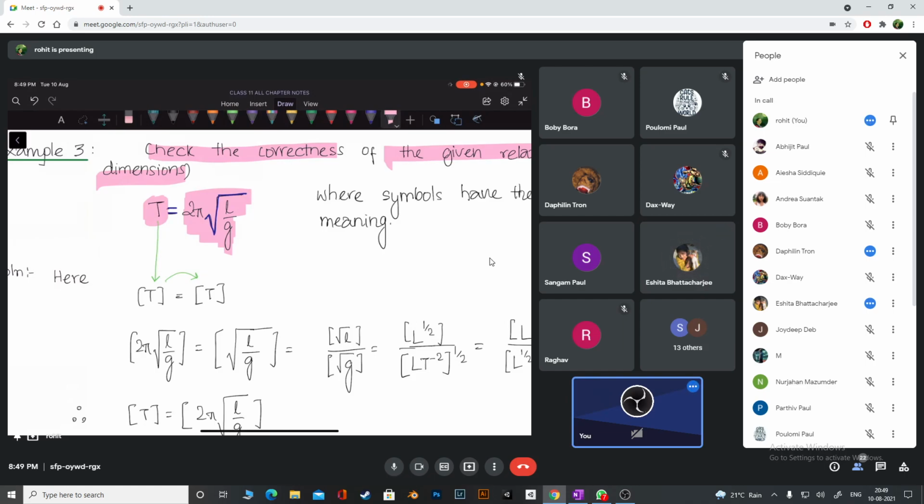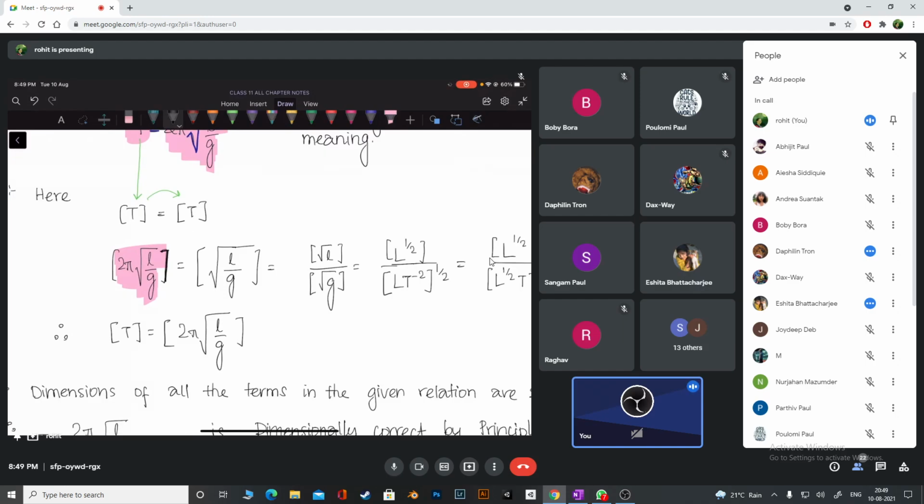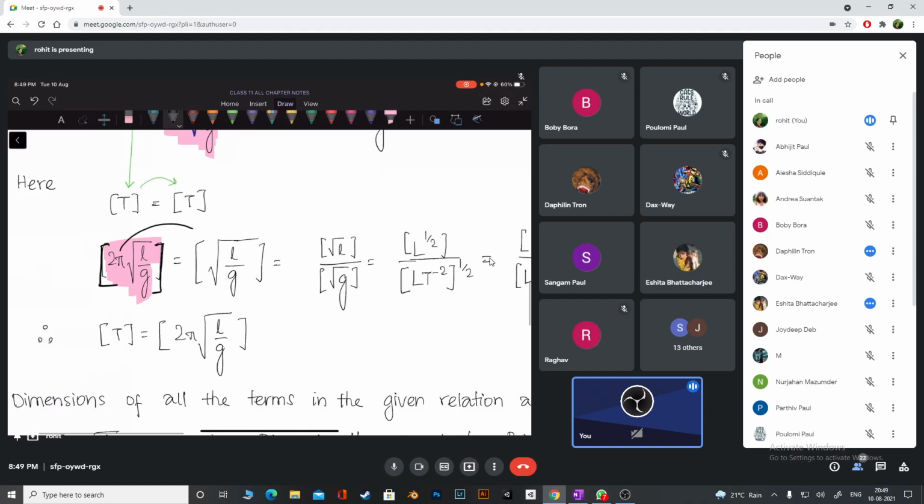No, that is 2 pi root over L by G. Okay, so check, I've written there. I'm writing dimensions, so we have to give square brackets every time. Don't just write like that. Please give the square brackets. We are talking in terms of dimensions. Okay, fine. Now tell me, is 2 pi required or not required?